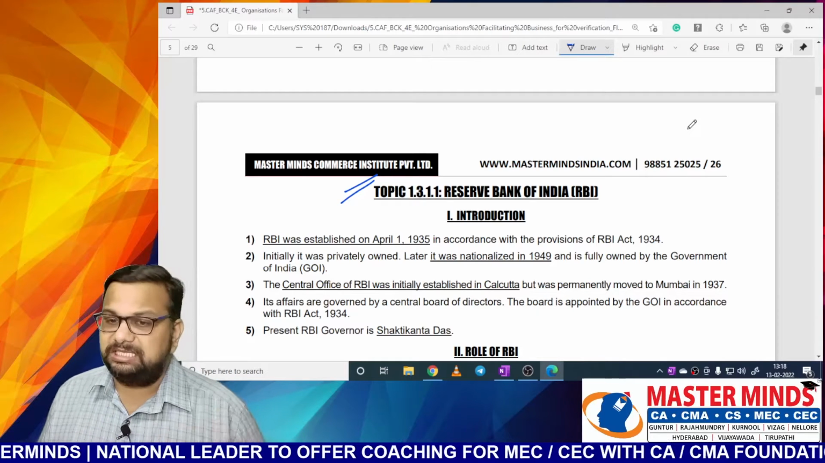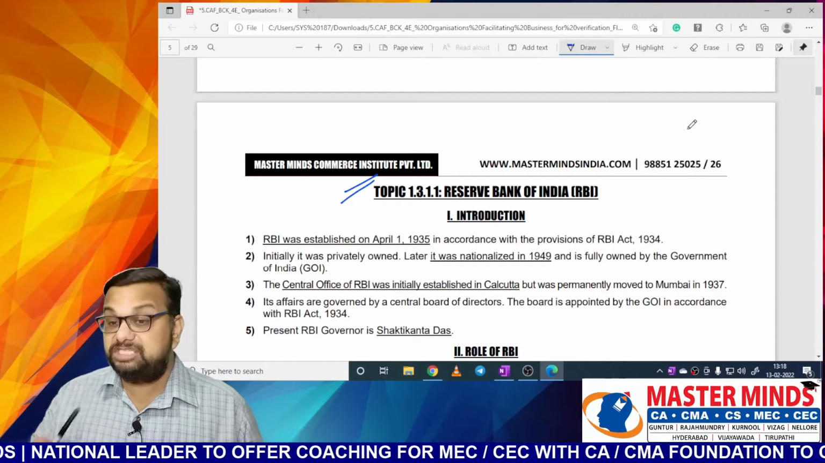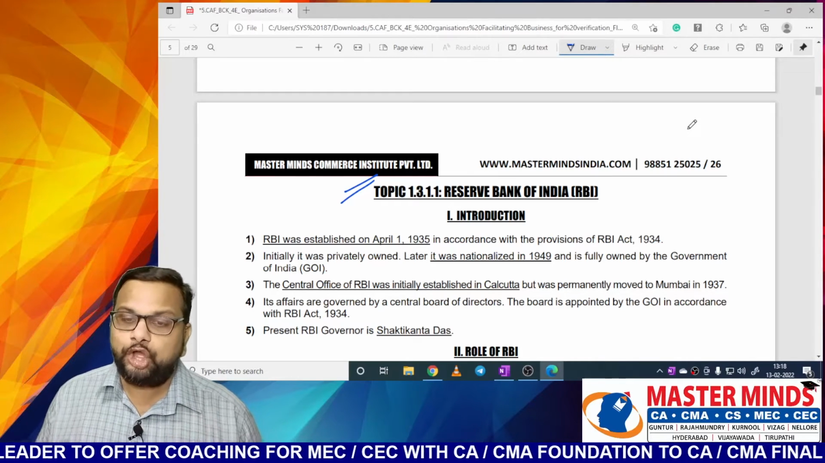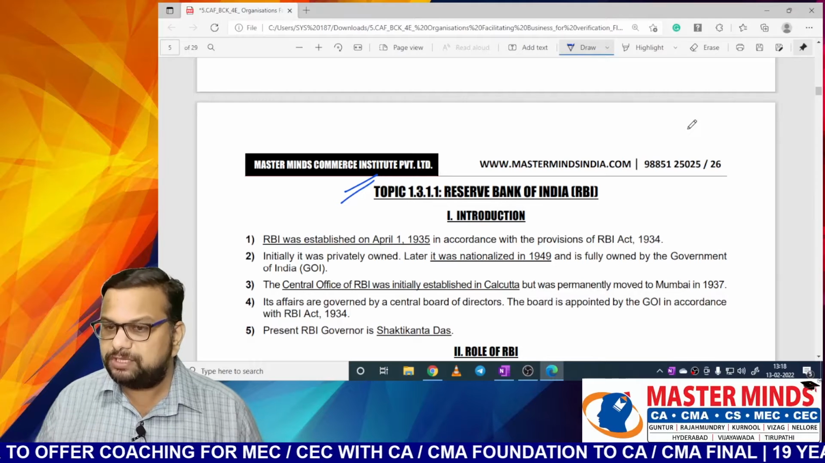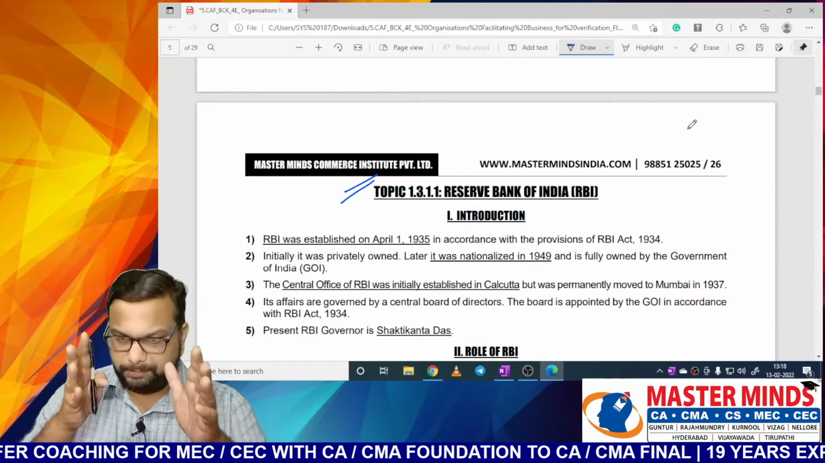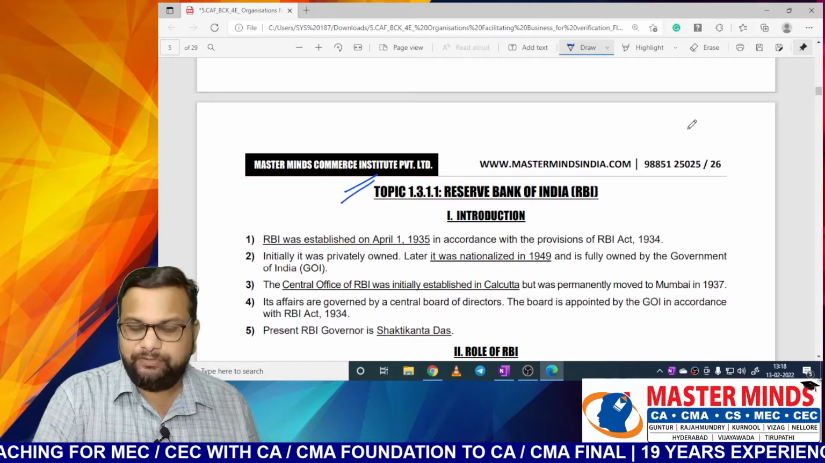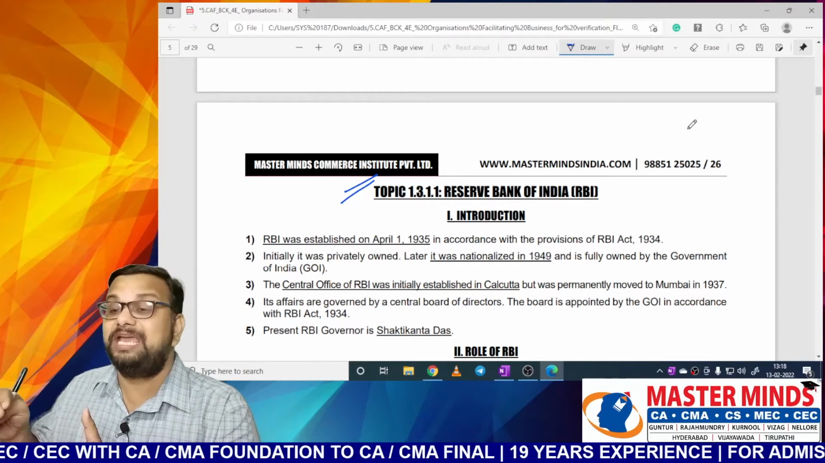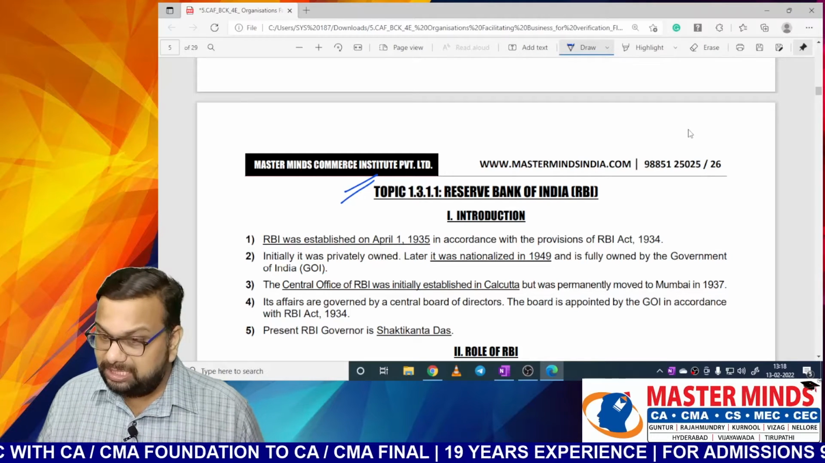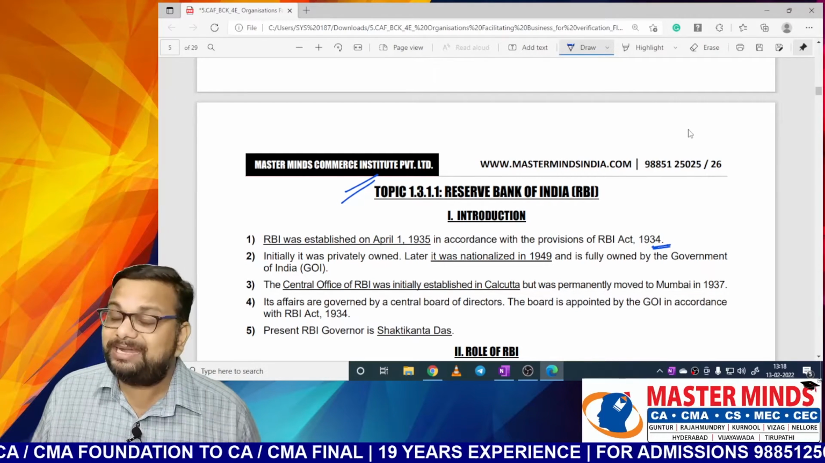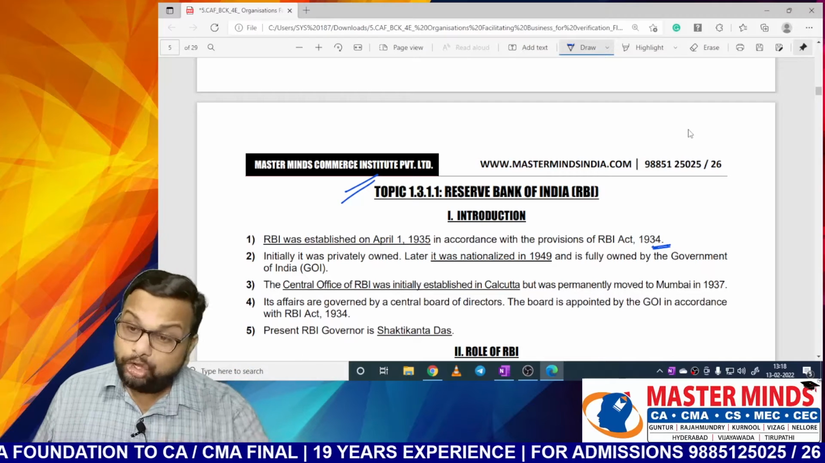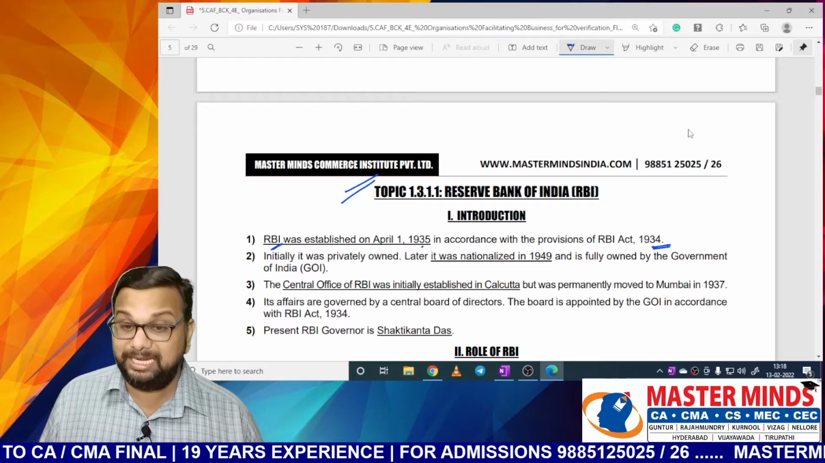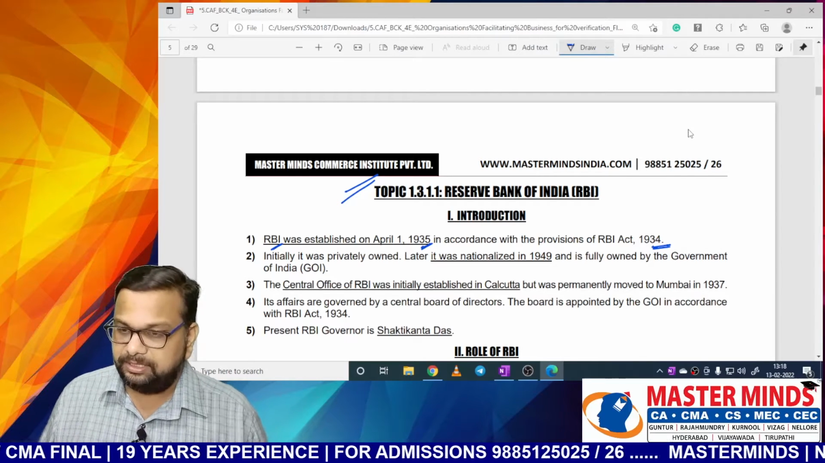Okay, let us see topic 1.3.1.1, that is Reserve Bank of India introduction. Right, Reserve Bank of India was established on April 1st 1935 in accordance with the provisions of the RBI Act 1934. Do remember one thing, first the act will come, then in order to implement that act we need an institution. So we will establish an institution or organization. You can clearly see here we came up with the RBI Act 1934, and then in order to implement this act, we came up with RBI. We established RBI on 1st April 1935.